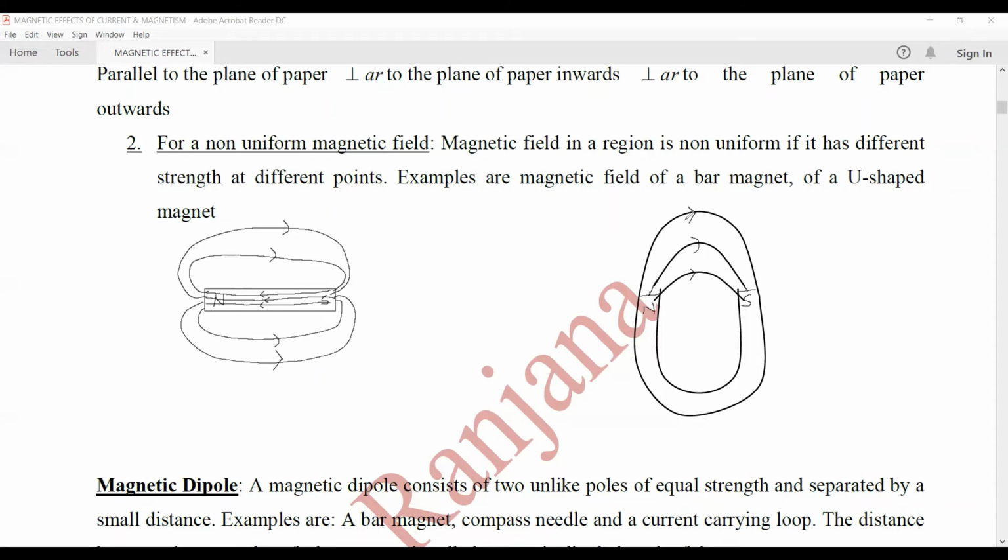That is, at different points, the strength of the magnetic field will be different. Near the poles, the magnetic field lines are crowded, very close to each other, so the magnetic field is strong. Whereas at the center, the magnetic field lines are wide apart, so the magnetic field is weak.